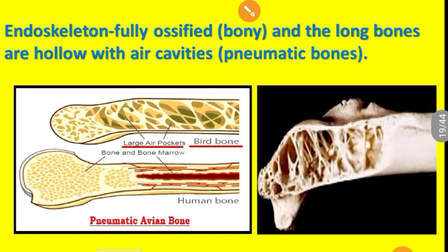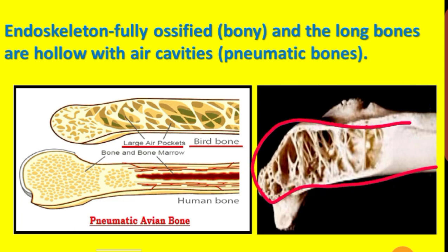Endoskeleton. The endoskeleton is fully ossified. Ossified means bony, a fully formed bony structure. And the long bones are hollow. See the picture, the long bones are very hollow with air cavities, spongy air cavities. This kind of bone is called pneumatic bones.